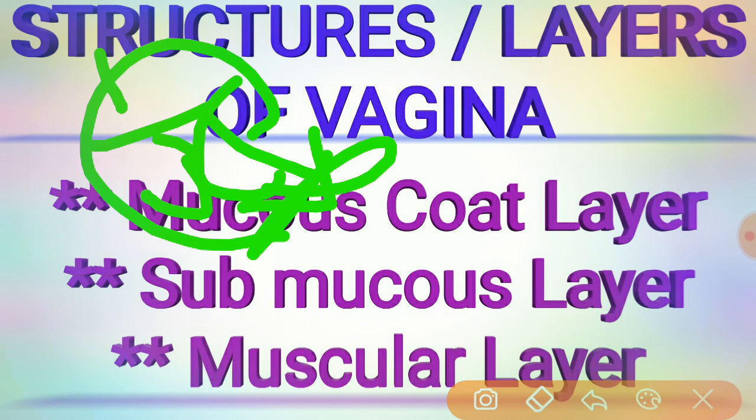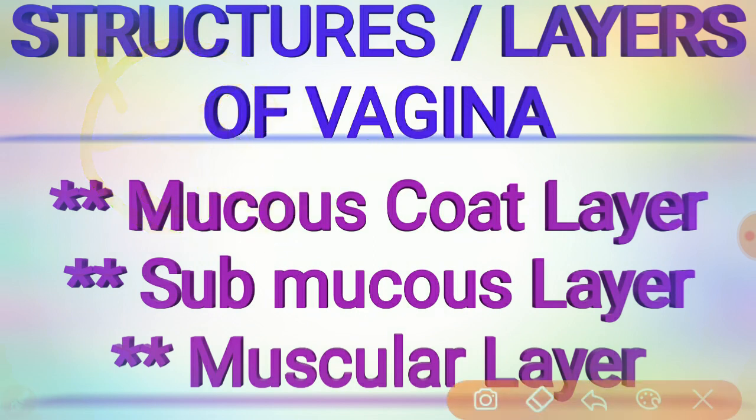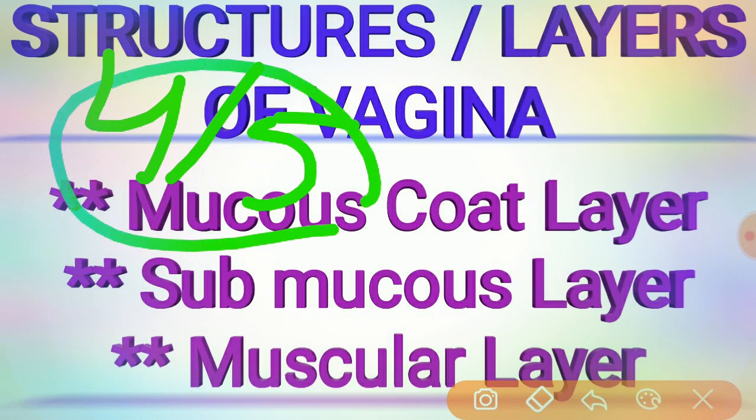Now the development of the vagina. The vagina is developed from different sources. The upper four-fifths, above the hymen: the mucous membrane is derived from the endoderm of the canalized sino-vaginal bulbs.